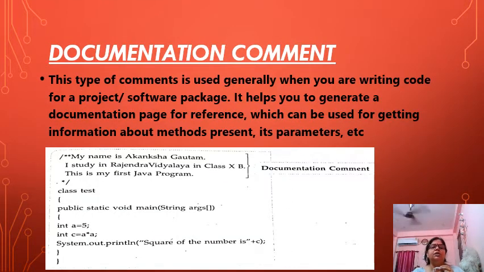Now the documentation comment. This comment is generally used when you are writing code for a project or software package. It helps to generate a documentation page for reference, which can be used for getting information about the methods, parameters, etc. See, my name is Akansha Gautam. I study in this class. This is your documentation, telling about what this file is. This is known as your documentation comment.